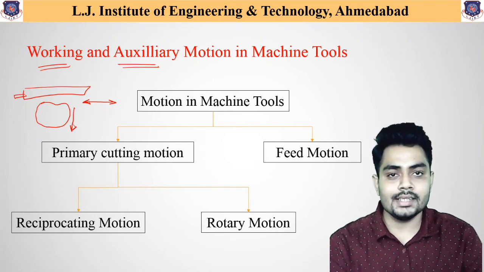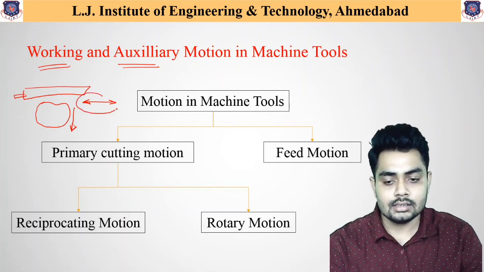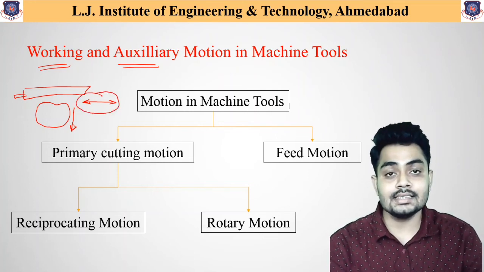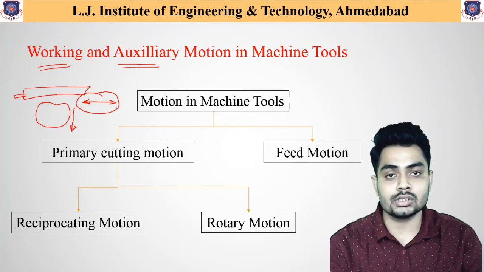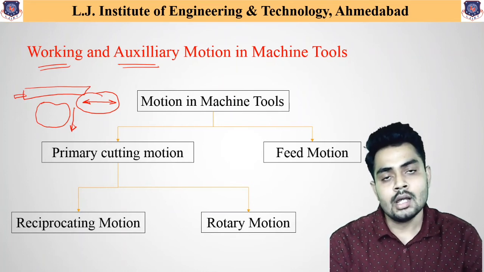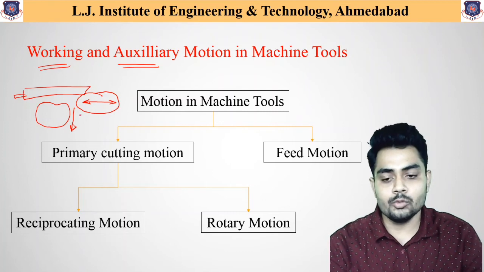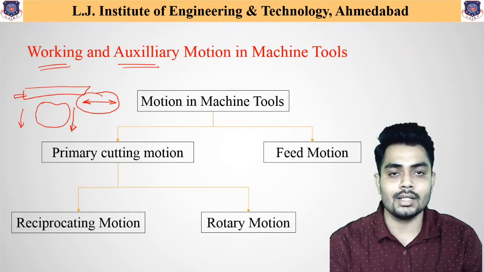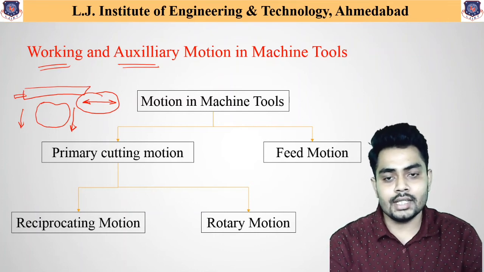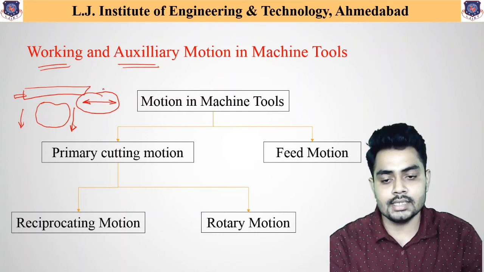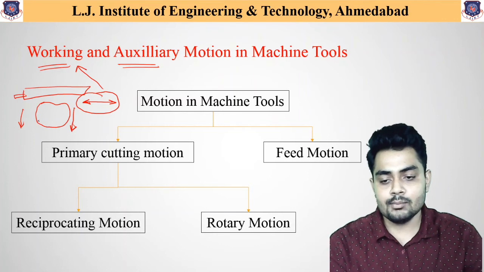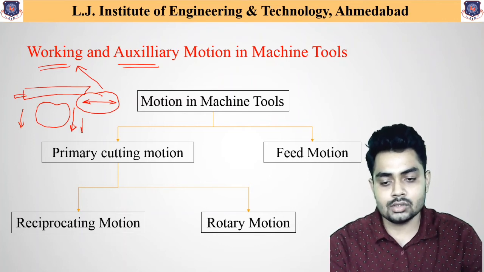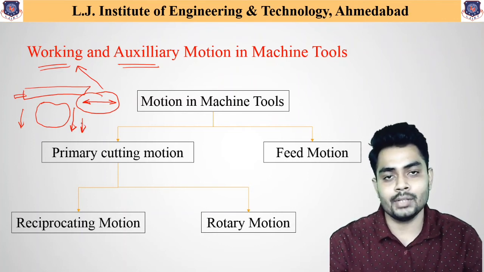The forward and backward movement is the primary motion, the working motion without which cutting is not possible. The second, the downward movement, is the auxiliary motion with which the entire apple can be cut very easily.